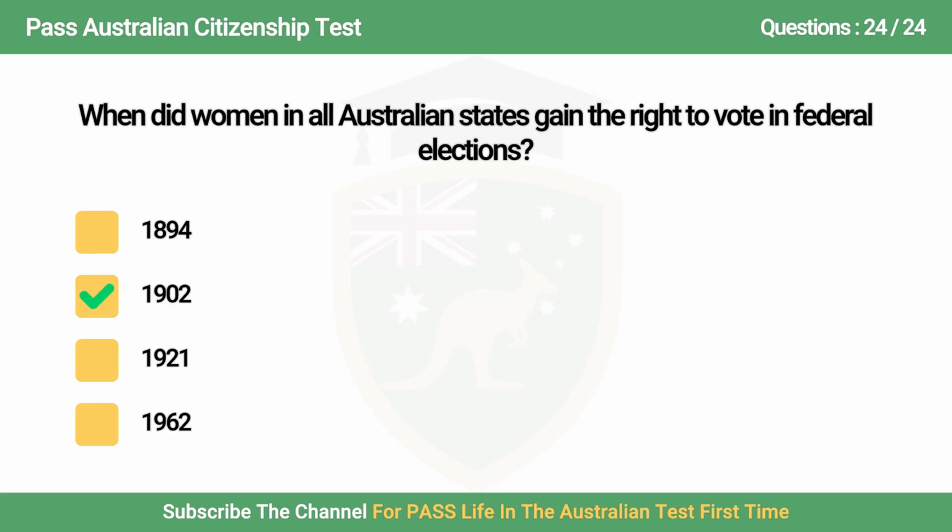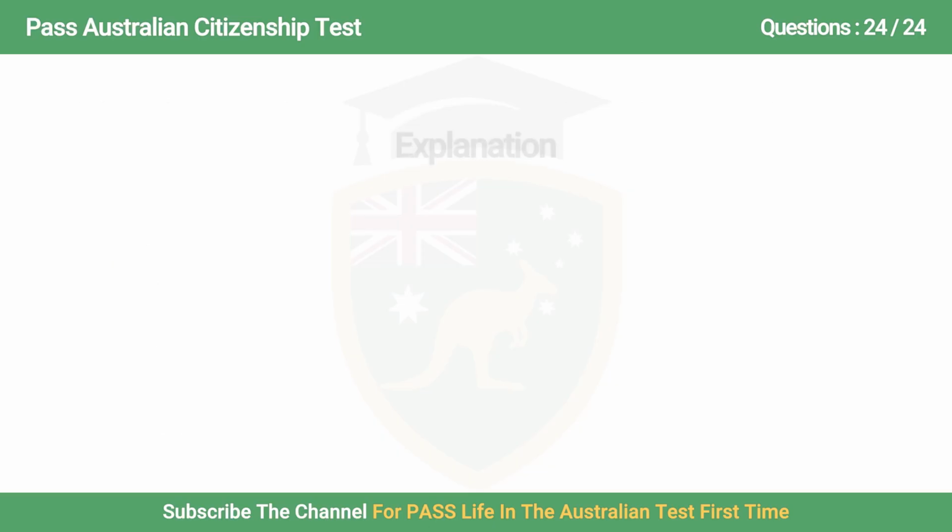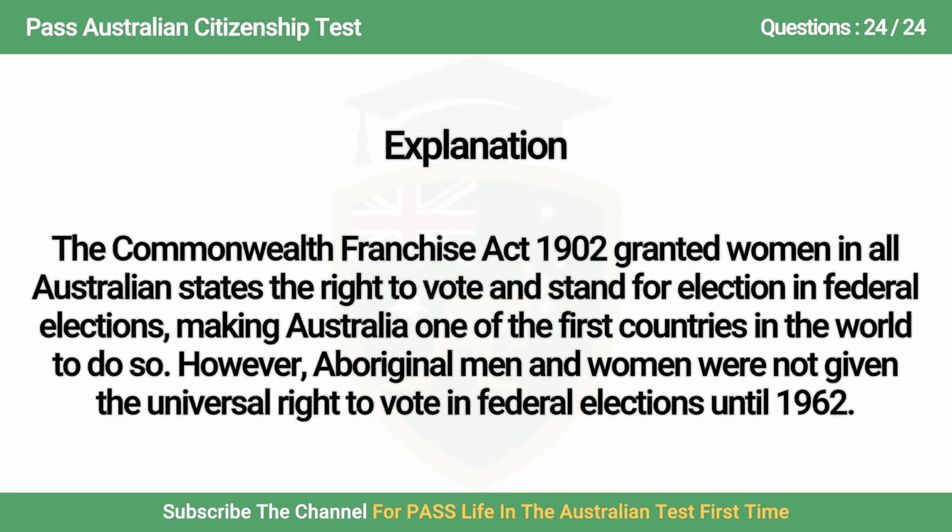The answer is B. 1902. The Commonwealth Franchise Act 1902 granted women in all Australian states the right to vote and stand for election in federal elections, making Australia one of the first in the world to do so. However, Aboriginal men and women were not given the universal right to vote in federal elections until 1962.